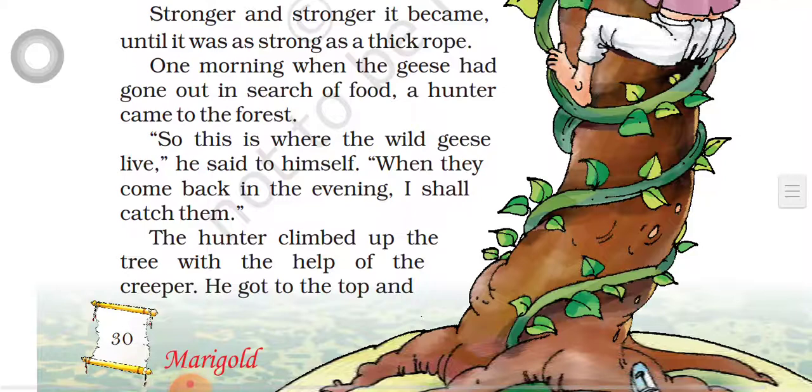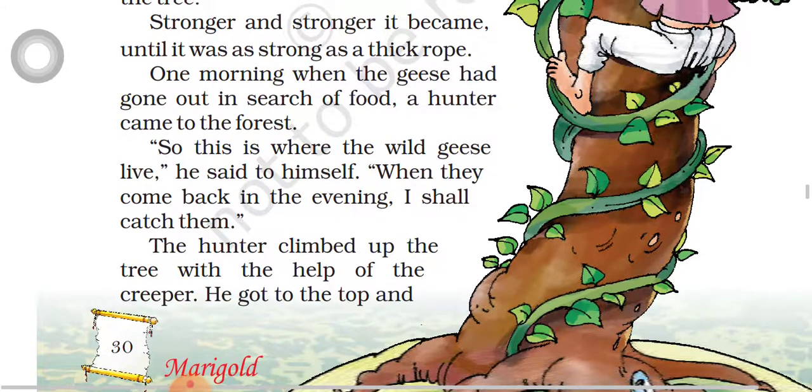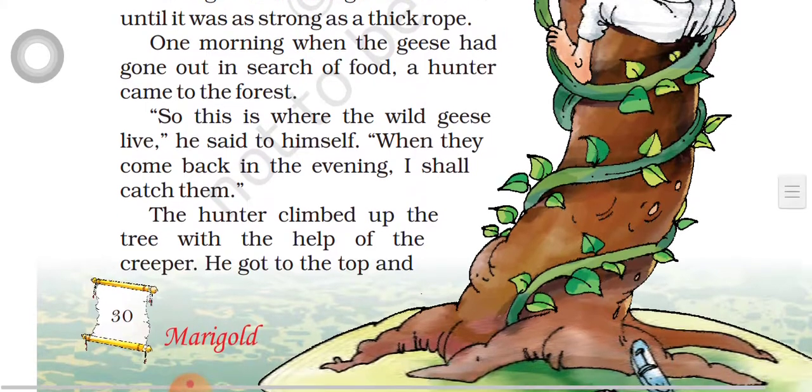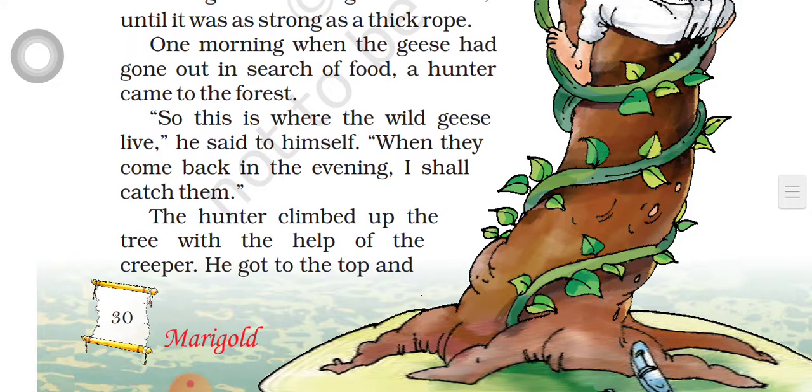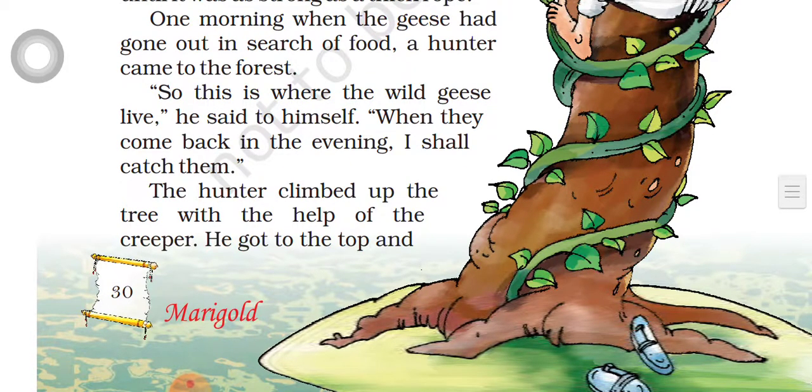One morning when the geese had gone out in search of food, a hunter came to the forest. What happened one morning when all the geese had gone out in search of food? A hunter came to the forest. Okay, so this is where the wild geese live. He saw the tree and he thought, he is murmuring to himself, oh, this is the tree where the geese live. When they come back in the evening, I shall catch them. Like this, the hunter has thought.